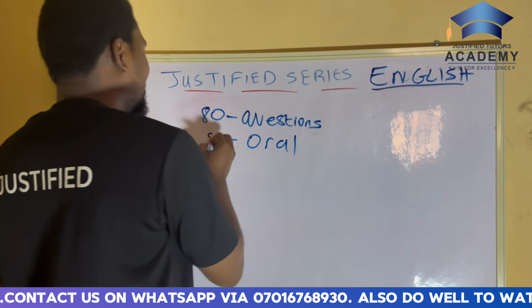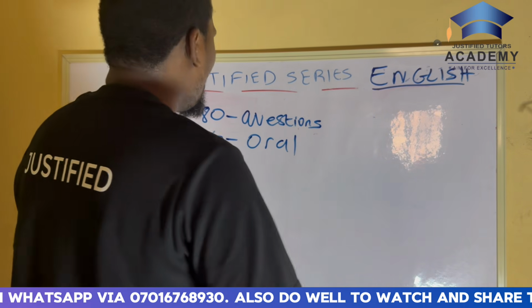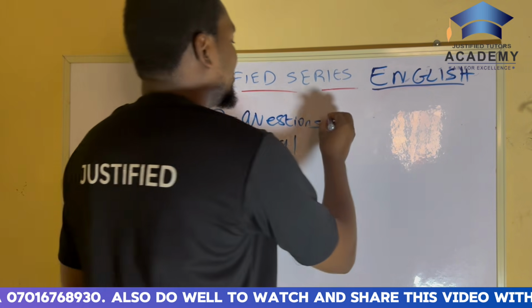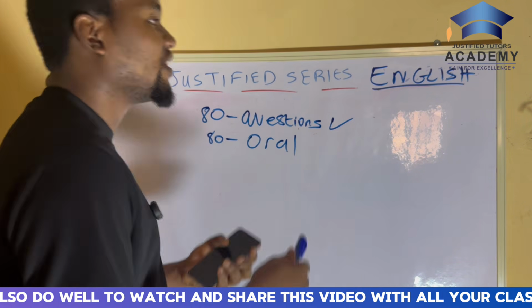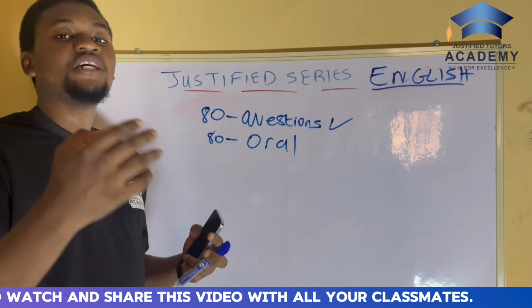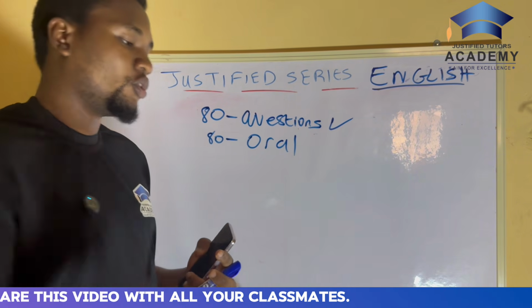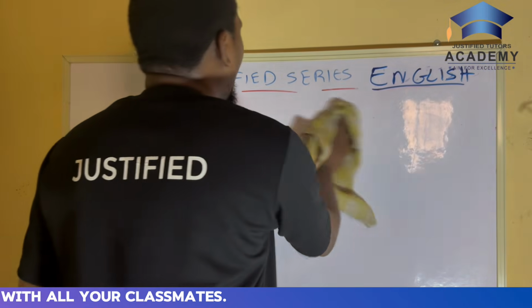I think this one is 50, this one is 80. But first of all, today our full focus is on this particular aspect. I'll be telling you guys that we'll be treating questions as well, and I'll be giving you the topics to focus on. All right, so now let's get straight into practicing.